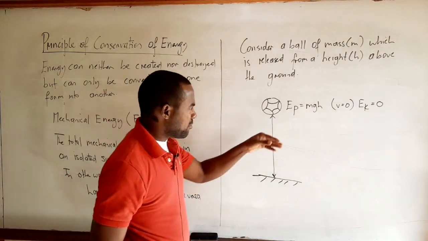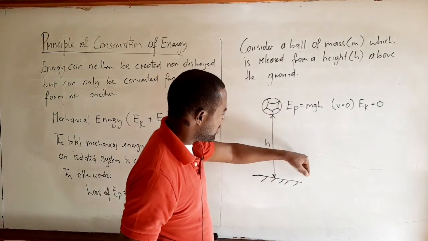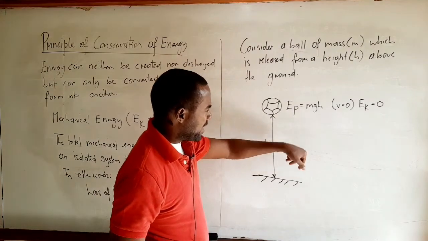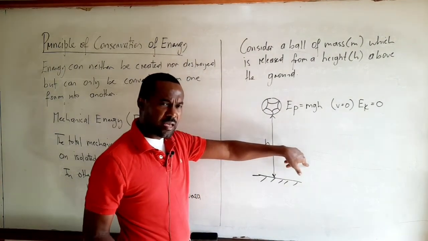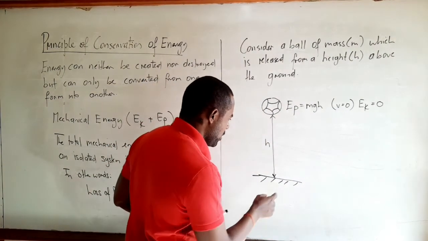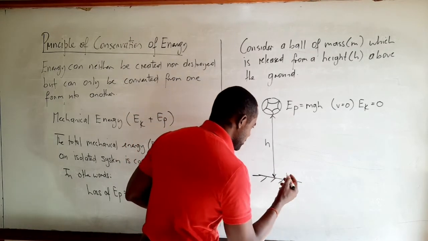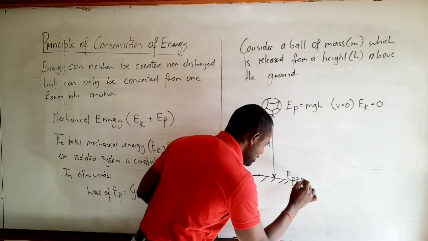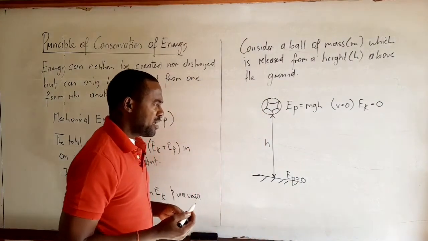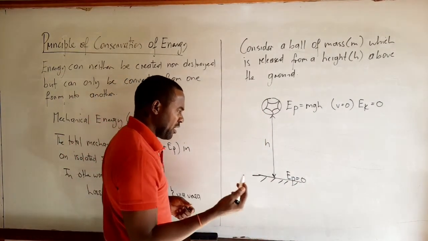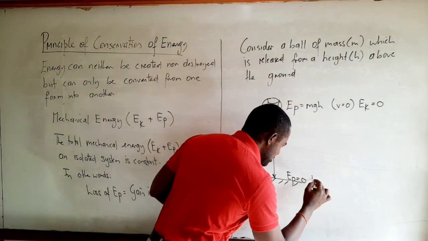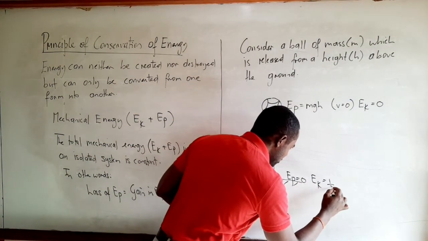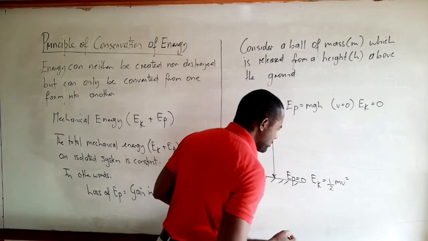Eventually, when the ball reaches the ground, the potential energy at ground level, EP, would be equal to 0, right? And of course, it acquires a velocity v, and the kinetic energy, EK, is equal to a half mv squared.